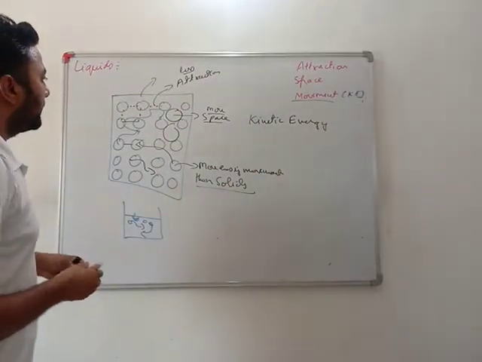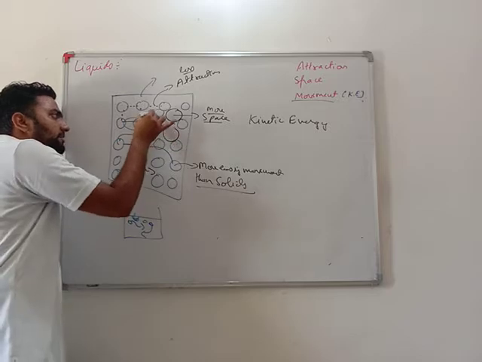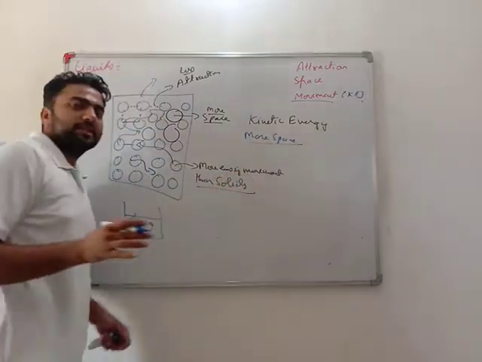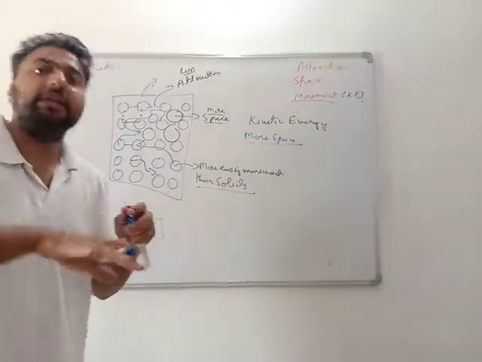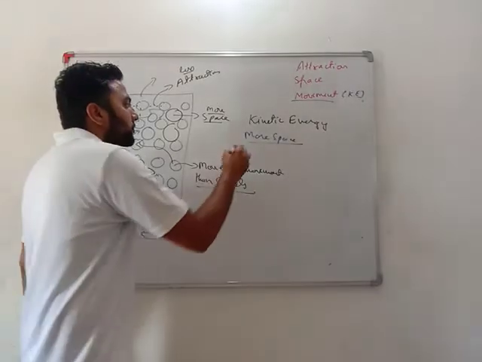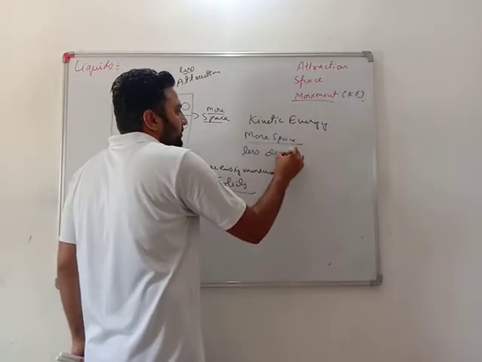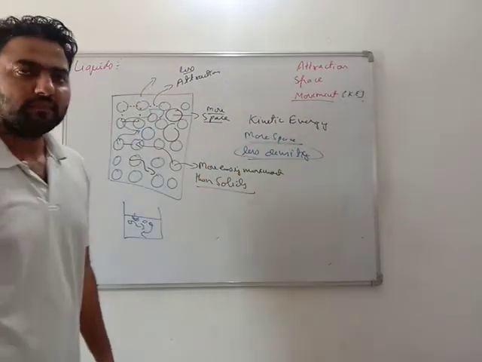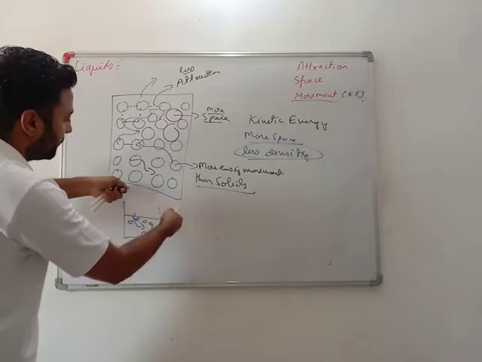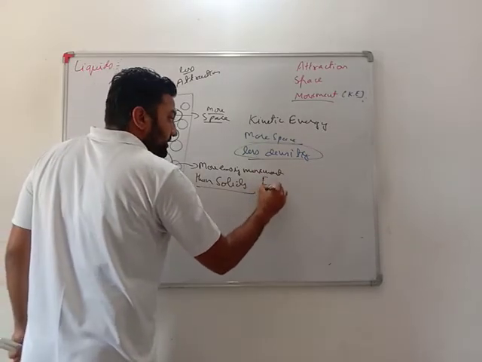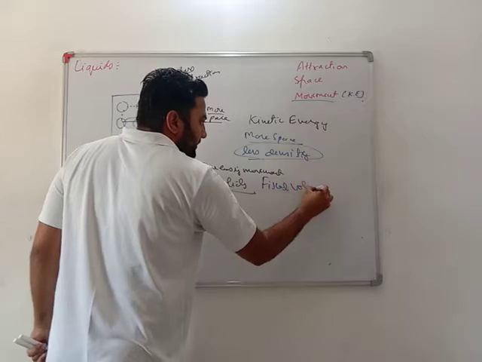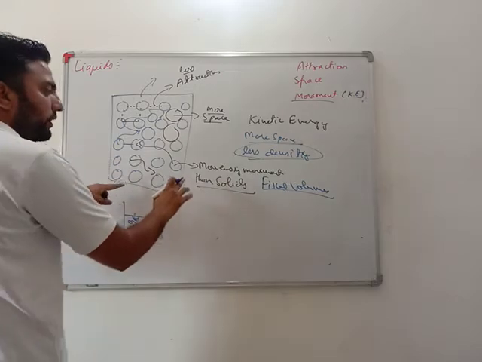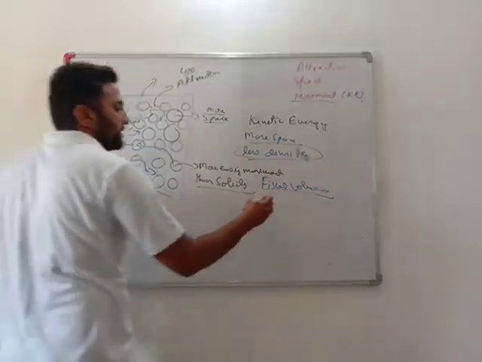Very important, as there is more space between them, it is more empty as compared to solid, so less density compared to solid. Very important, liquids have a fixed volume. Fixed volume means these particles will remain in this much area only, but their shape can be changed.